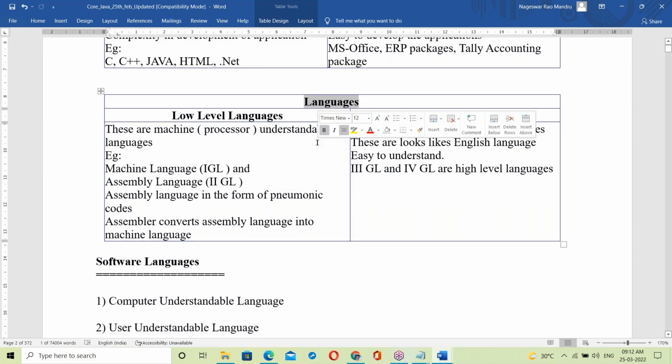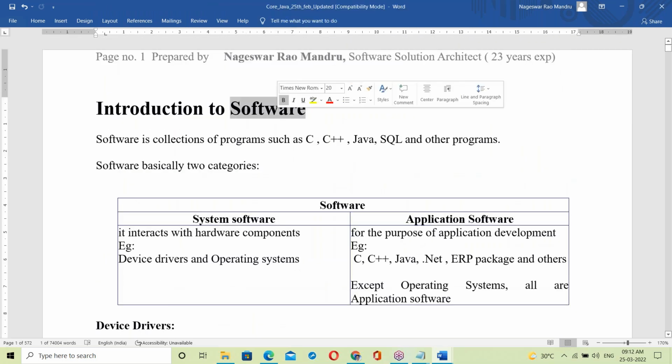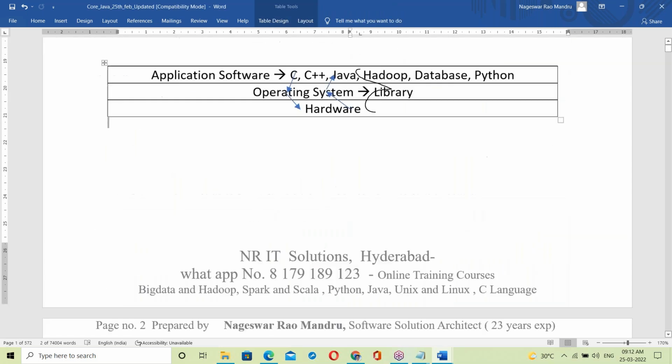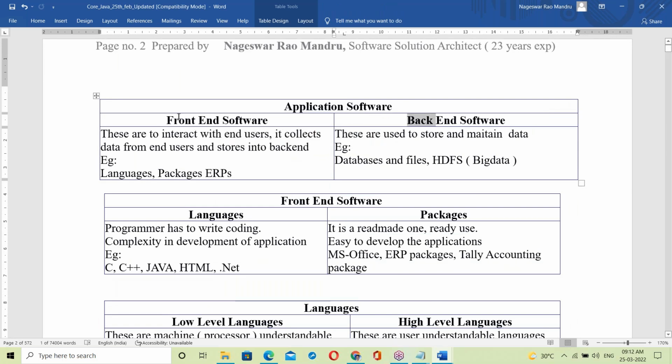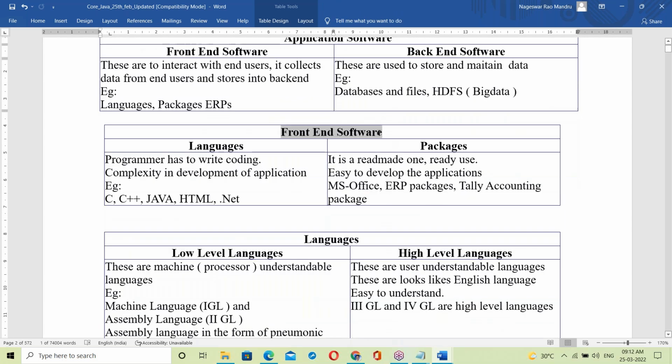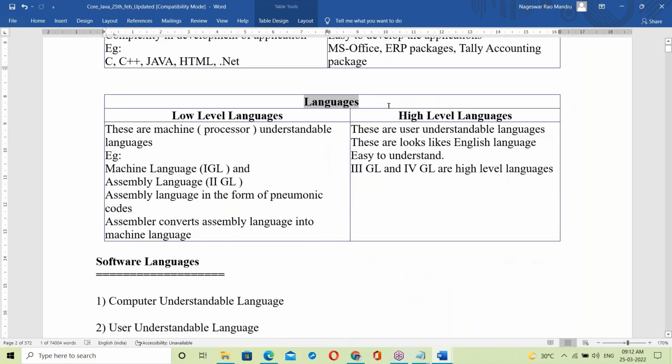See the way of introducing Java. Started with software. Java is application software, so simply move to application software. Here, front end, back end. Java is a front end, so simply move to front end. In front end, language and packages. Okay, Java is language, so moving to language.